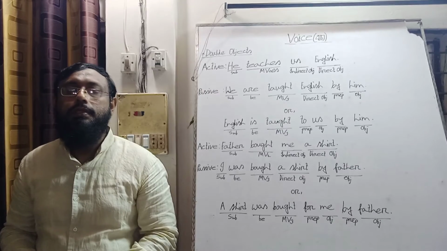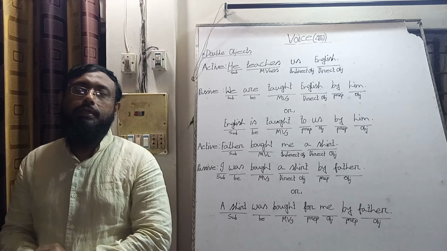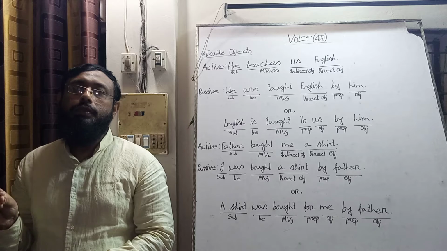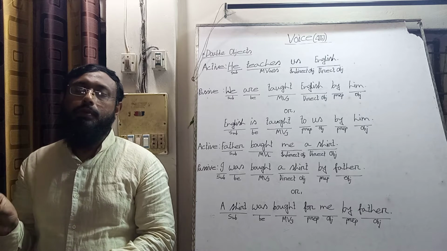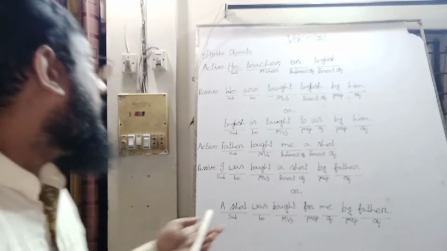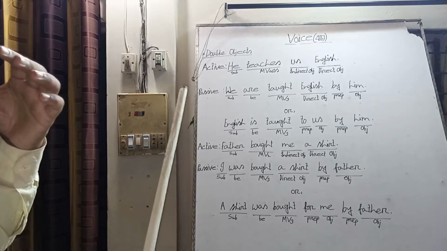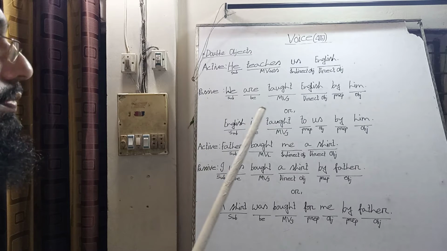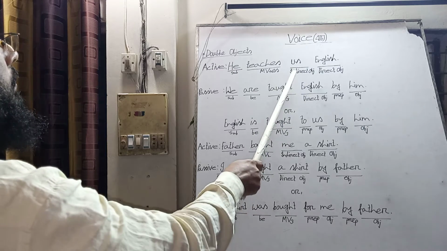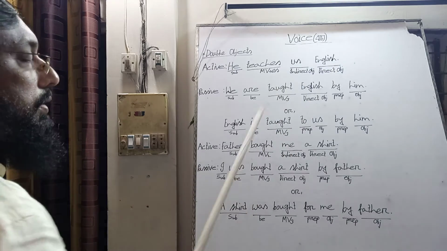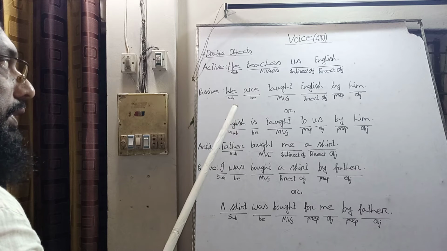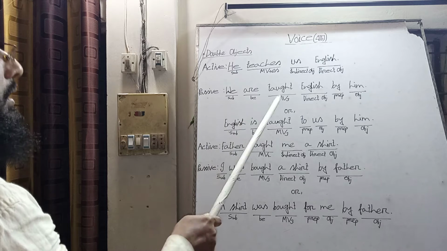Today I will discuss voice, especially voice with two objects. Please look at the board. When we make any active voice into passive voice, when we find two objects, I mean an indirect object and a direct object in a sentence, we make an active voice into passive in such a way.